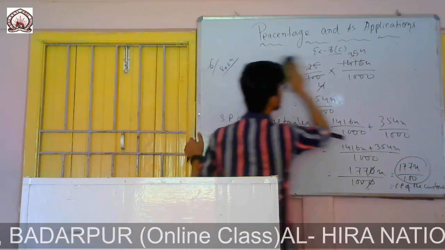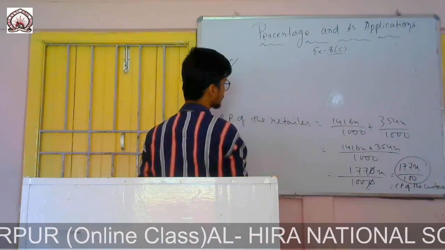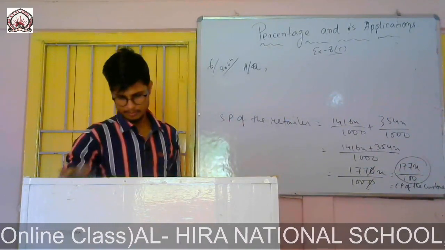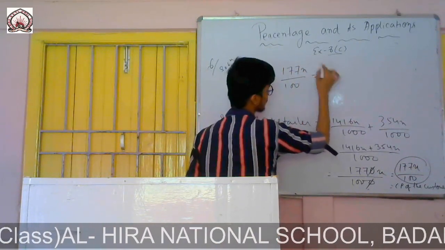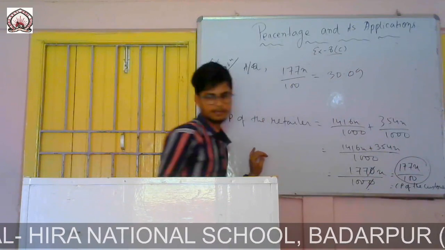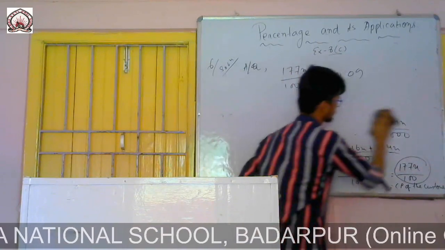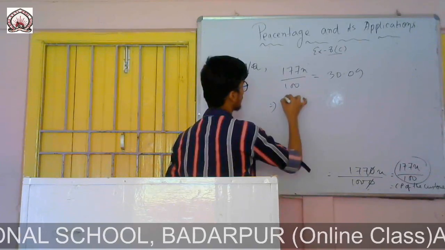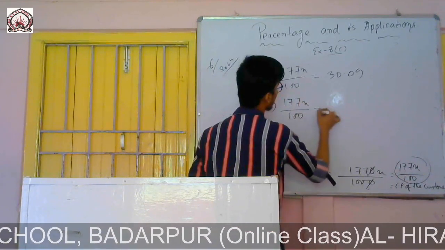So according to the question, 177x by 100 is equal to 30.09.